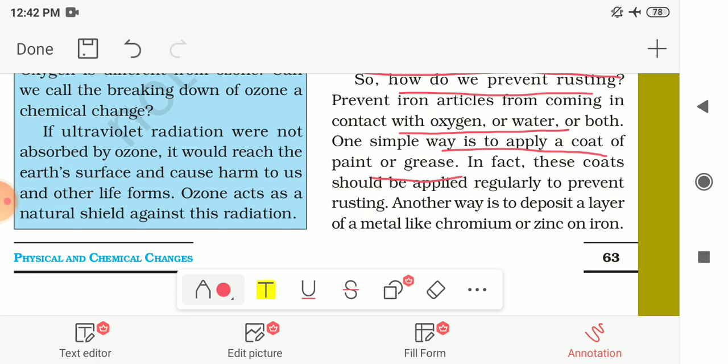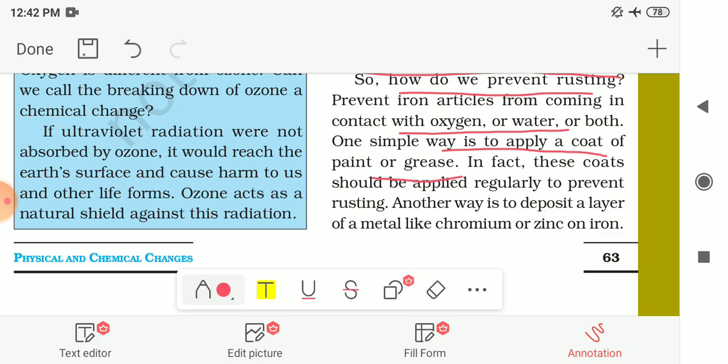Another thing you can do is color the iron articles, or the objects made up of iron. You can apply a coat, that means a layer of paint or color, or you can also grease them, that means you can apply oil over them.